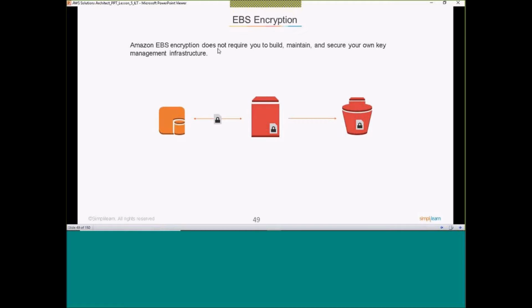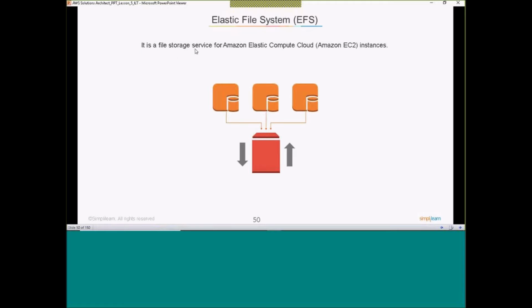EBS encryption does not require you to build, maintain, and secure your own key management infrastructure. You don't have to do this part. You can just select the key, and AWS will do that part: building, maintaining, and securing the key. EFS is a file storage service for Amazon Elastic Compute Cloud.